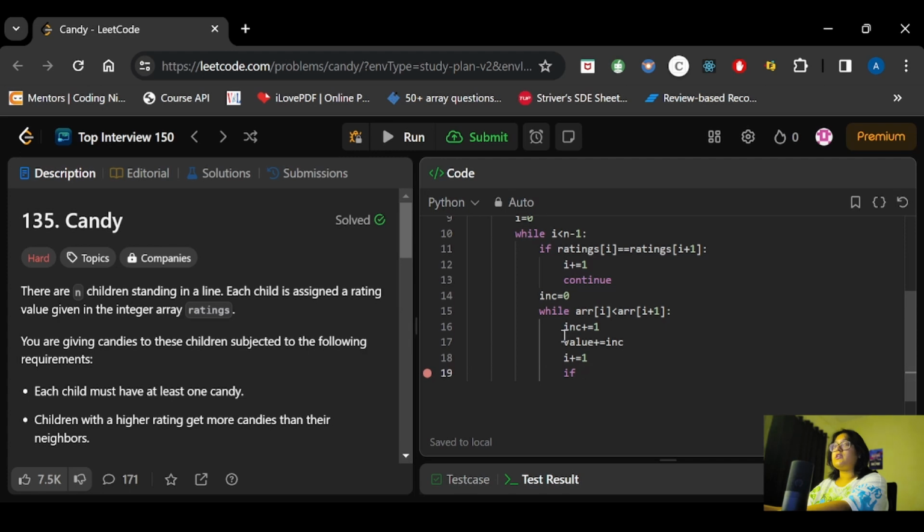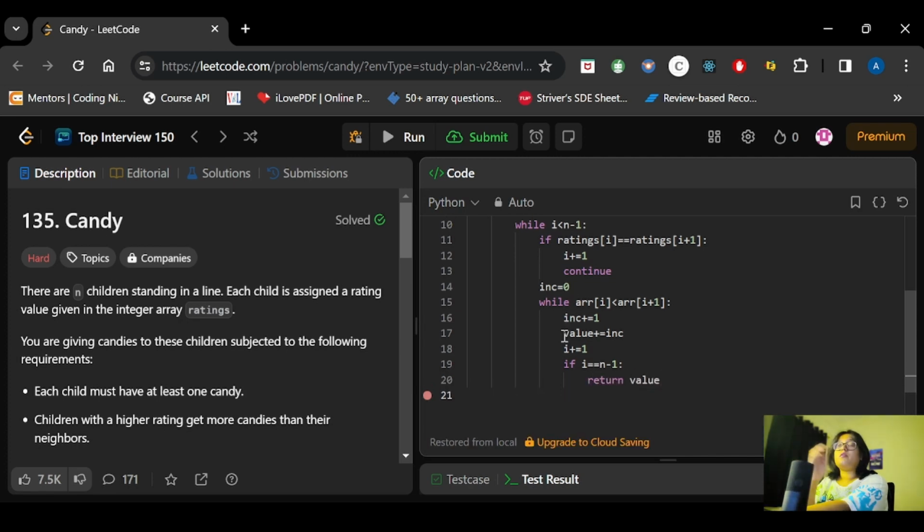Let's say we reach a condition such that I becomes equal to n minus 1, then we will return the value from here only. So we will be breaking out of the loop directly, and we will not see any further condition.